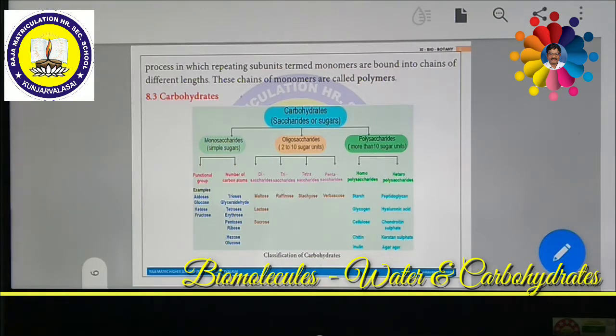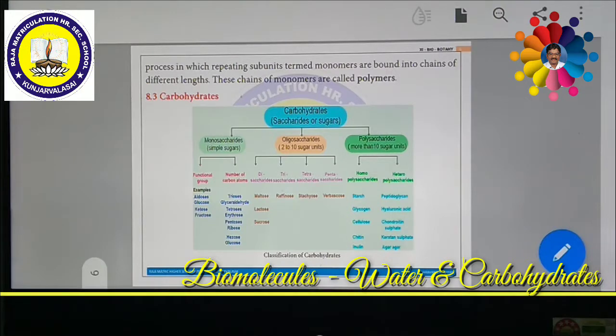Storage polysaccharides are those polysaccharides which can be stored as food. So food materials will be stored inside the plant material in the form of these chemical polysaccharides. They are called storage polysaccharides. Some of the polysaccharides are very essential as building blocks. That means the structural body will be manufactured by these types of polysaccharides, which are called structural polysaccharides. One by one we can see.